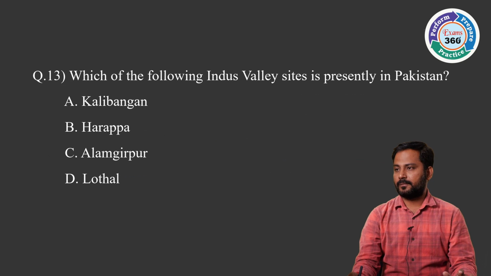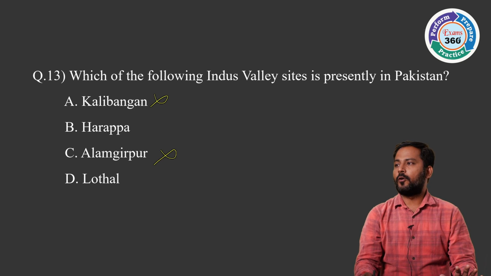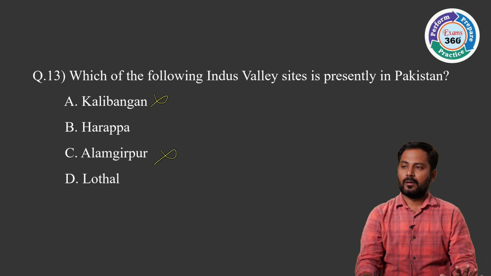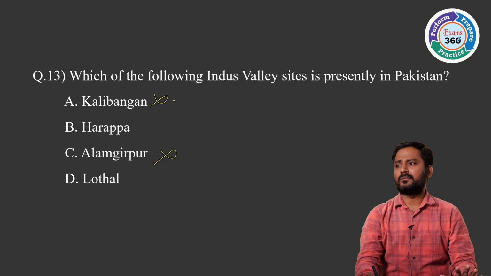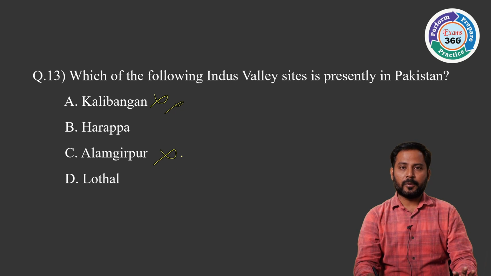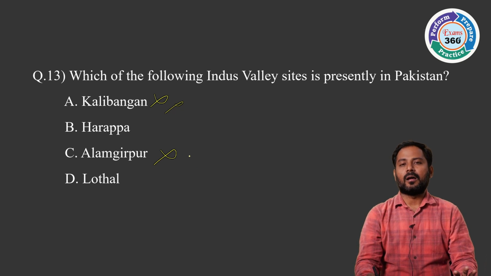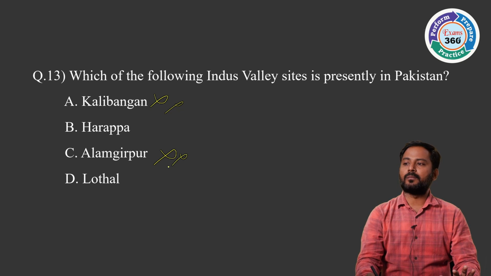You'll get some questions. Now 13th question is, which of the following Indus Valley sites is presently in Pakistan? First one is Kalibangan. Kalibangan is in Rajasthan, so you can't say. So now you can eliminate it. And see, Alamgirpur in UP, which is the easternmost boundary of the IVC. So you can't go for Alamgirpur.